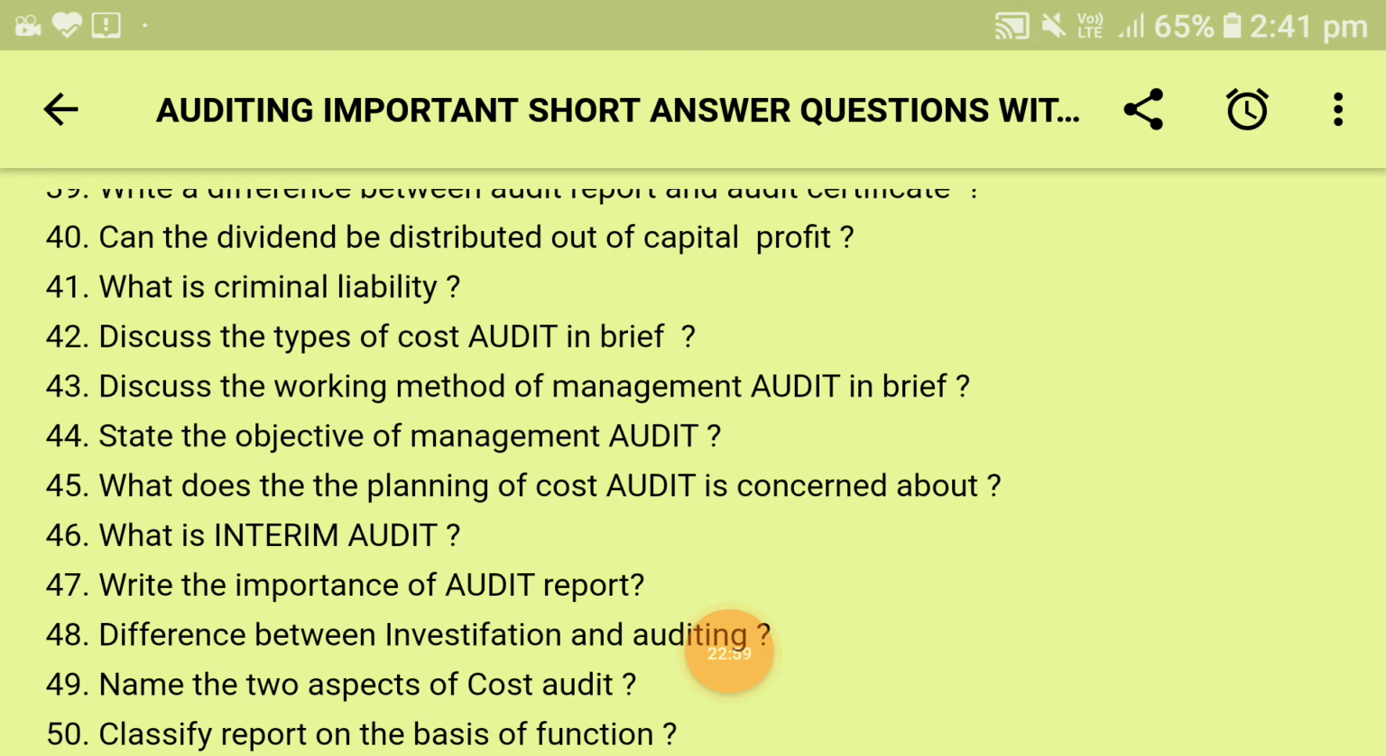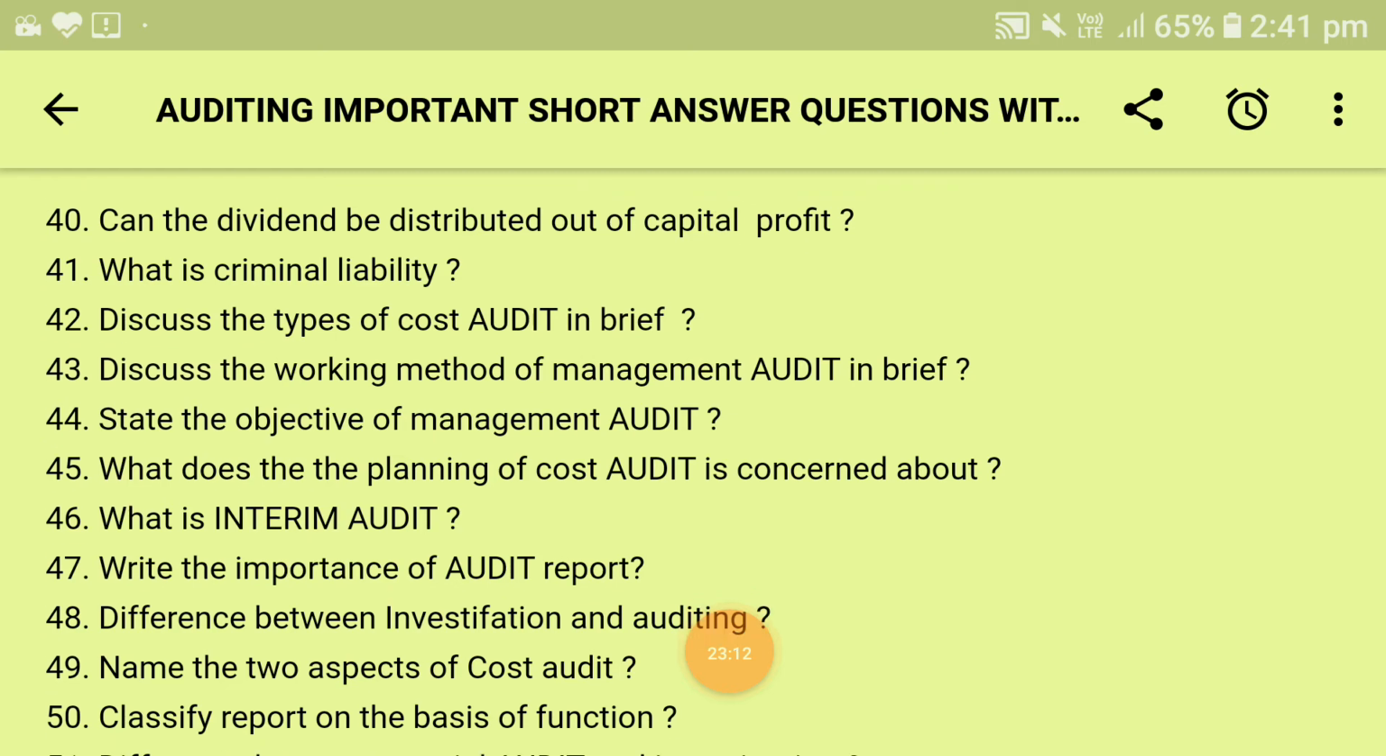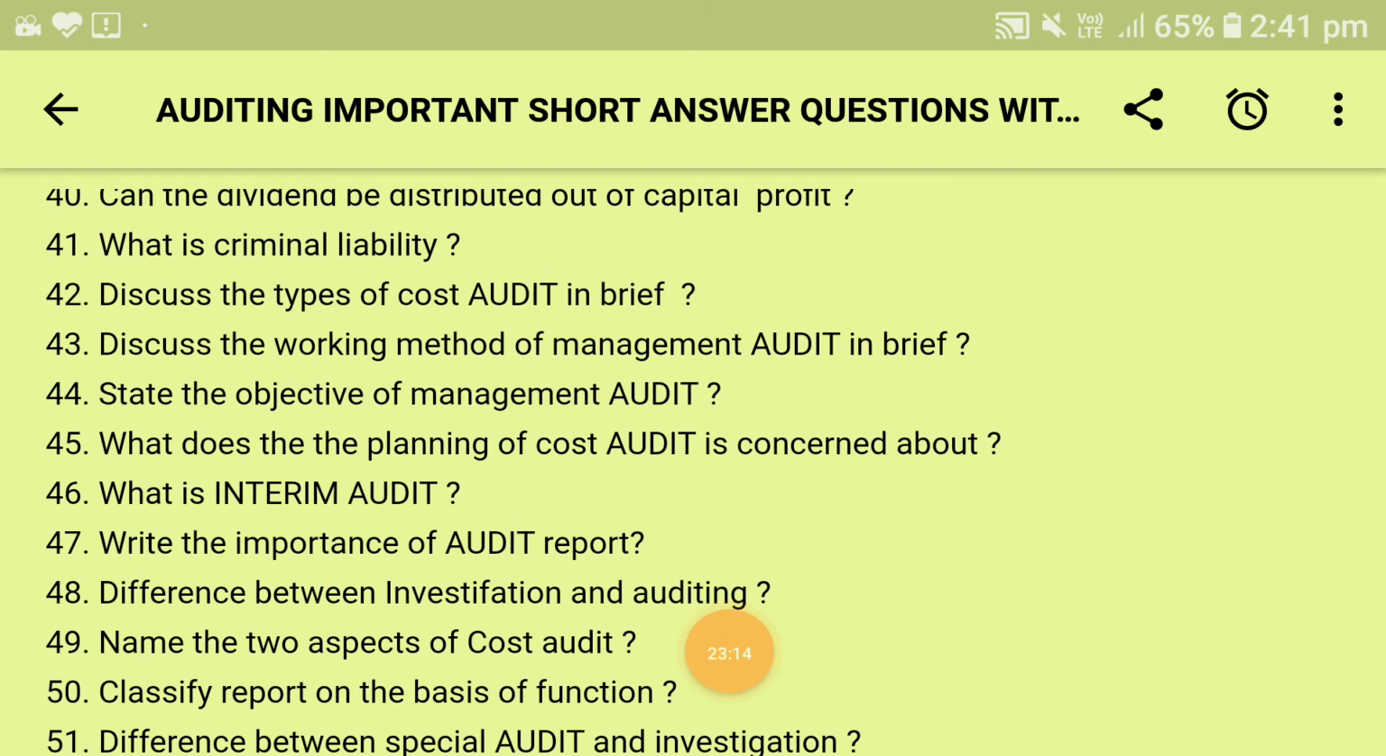Next is write a short note on management audit. You can just take a view of it, how the objective of management audit is being done. Next, what does the planning of cost audit is concerned about? You can ask this question in the form of write a note on planning of cost audit also. So what is the planning of cost audit concerned with?